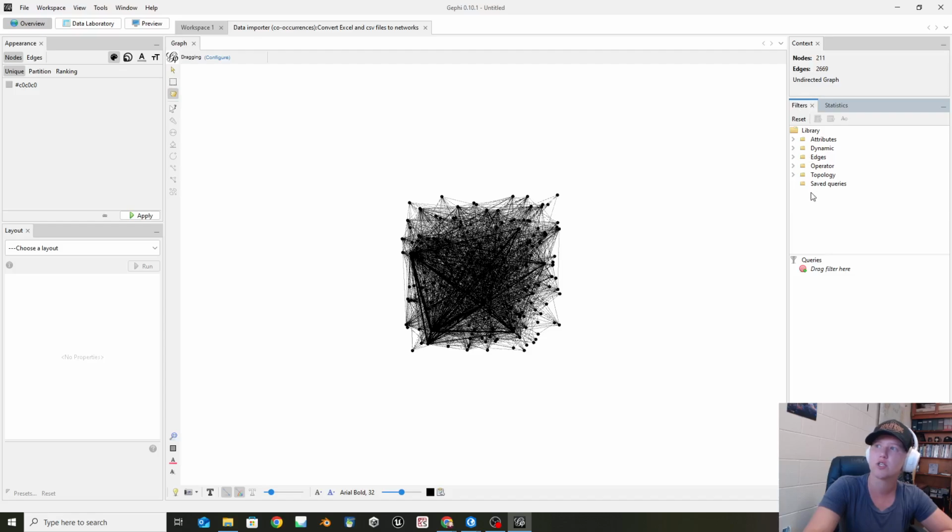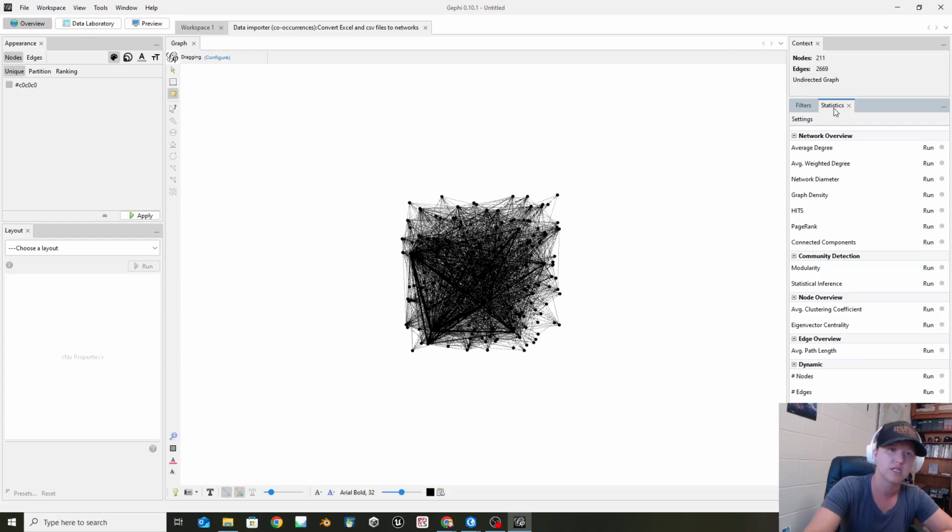You may originally start with it saying filters. If you do, you can also head over into the statistics. The statistics are a way that we'll be able to mess around with this and make something that looks a little bit prettier. Okay, so with this, the very first thing I'm going to do is change the layout of it, and I'm going to change the size of the points so that they're ranked by how often they show up.